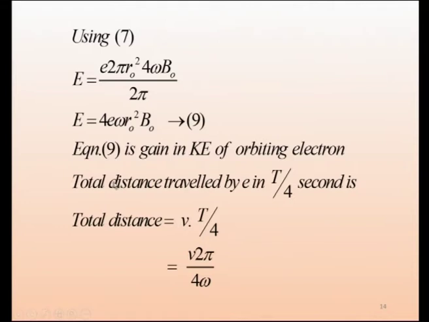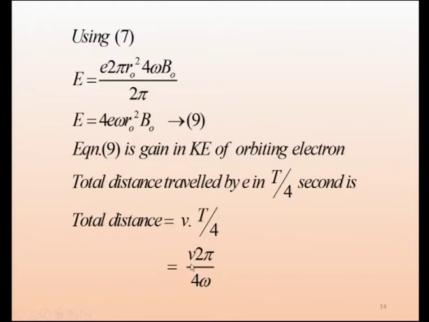What is the distance travelled in that T by 4 second? So, the total distance is equal to the velocity of the particle into the time, velocity into time. The velocity is v, and the time is T by 4. T by 4 we can write as 2 pi by 4 omega, because omega is equal to 2 pi by T. So, we are writing T in terms of omega. We get this, that 4 is there, and T is written as 2 pi by omega.